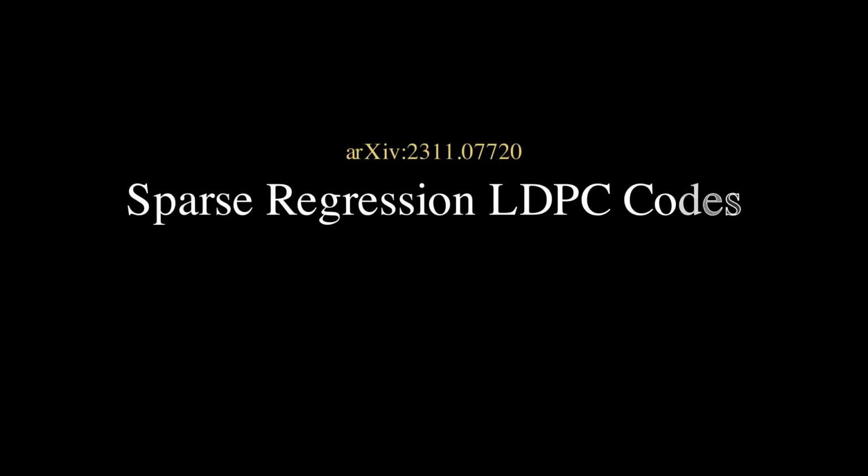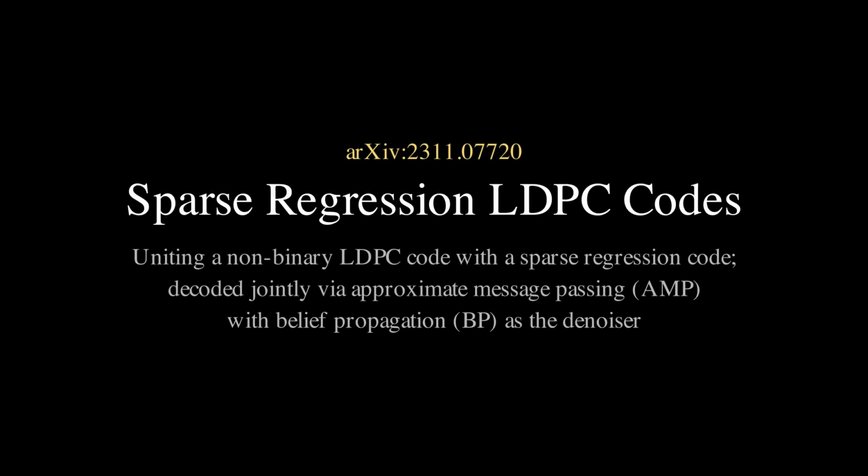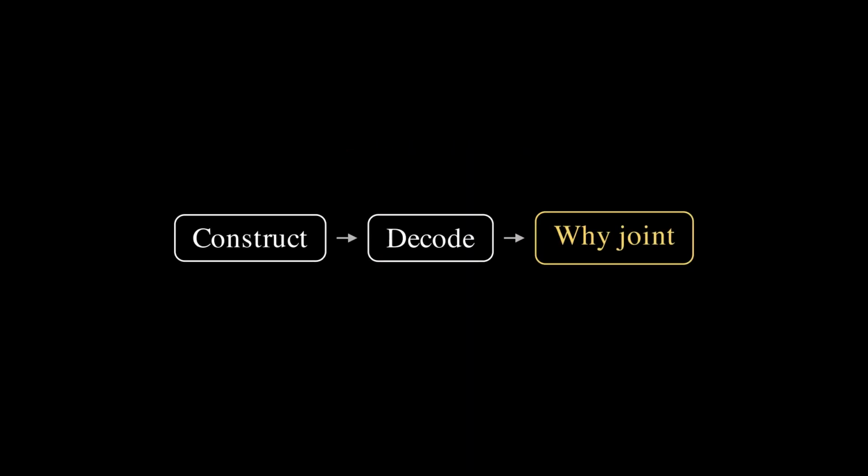Sparse Regression LDPC codes. This is a concatenated code for the additive white Gaussian noise channel, built from two capacity-approaching ideas that are usually studied apart. We will construct the code, decode it with approximate message passing, and see why decoding its two parts jointly is what makes it work. Two families of codes motivate this design.